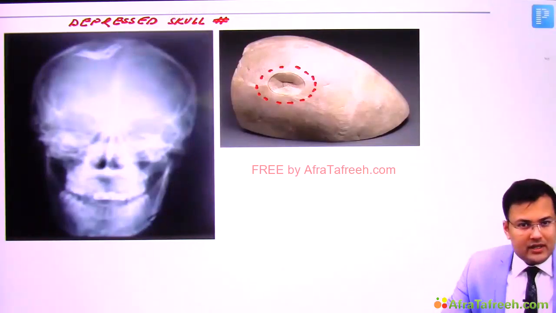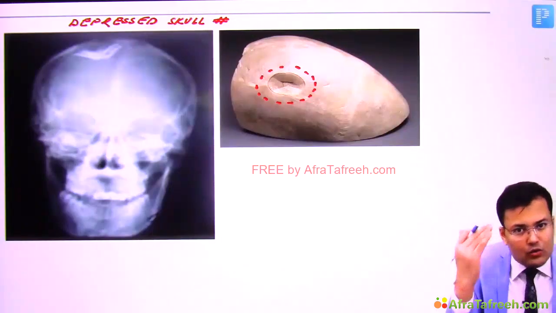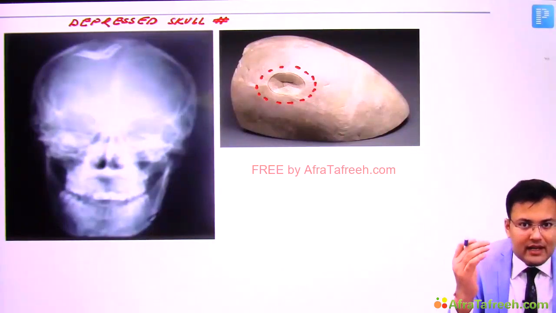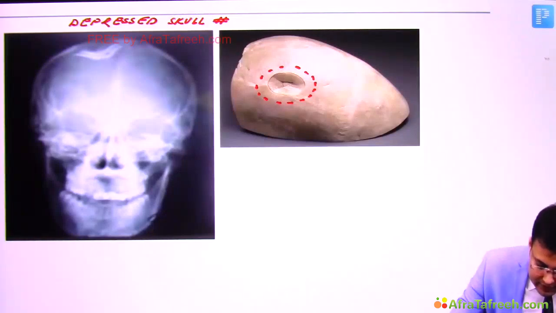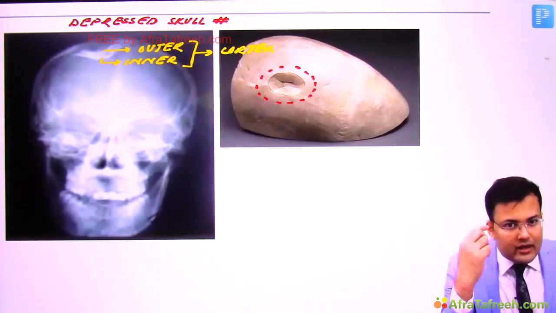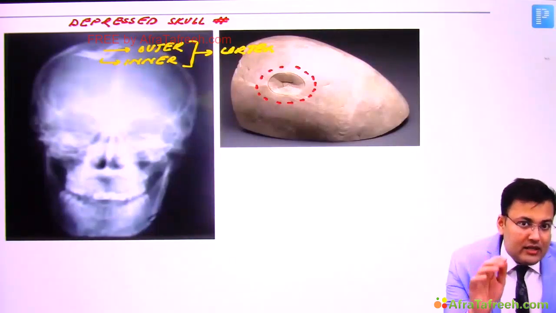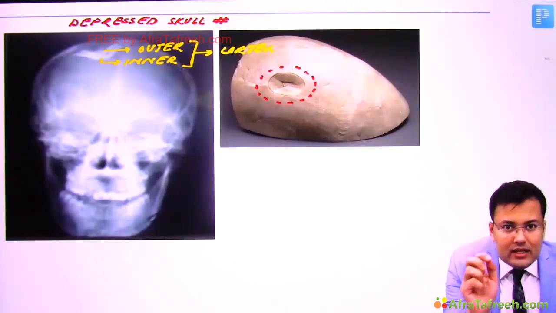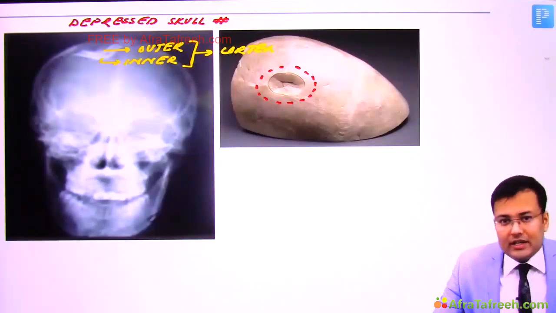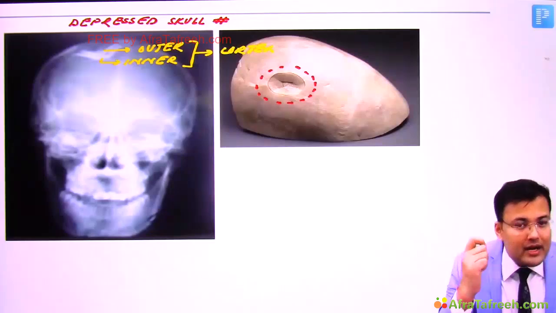Now see this image. In this image you can make out that there is the outer cortex of the depressed skull fracture and there is the inner cortex. Clear? Now the problem is that the inner cortex has multiple sharp ends, and these sharp ends are going to cause injury to the dura, the brain and blood vessels.